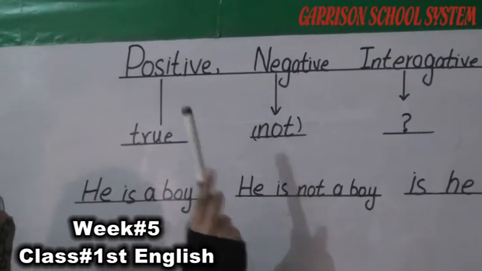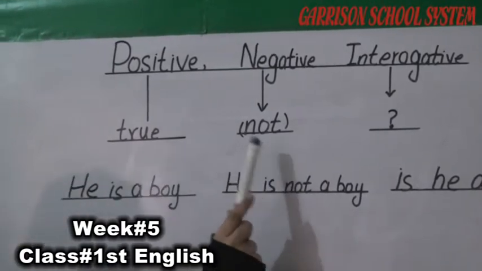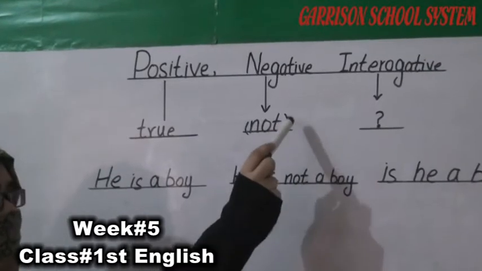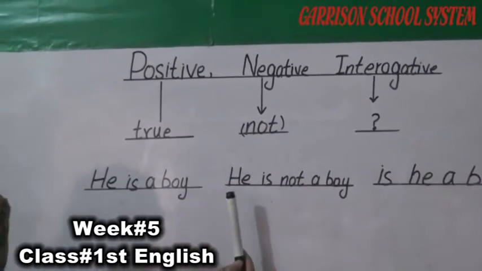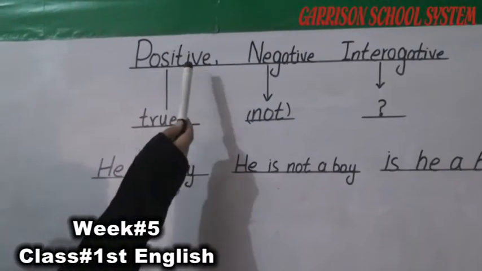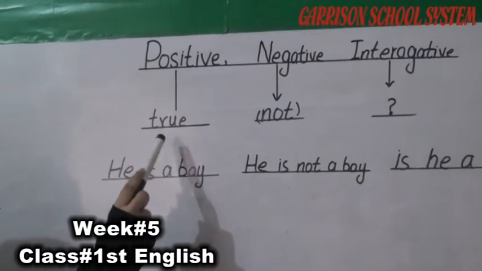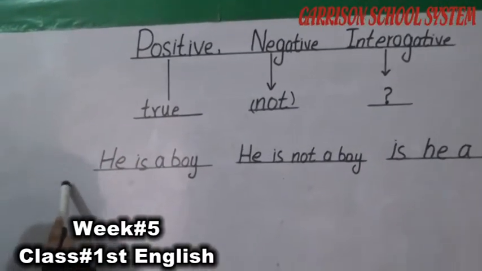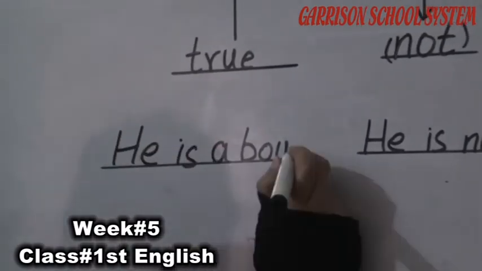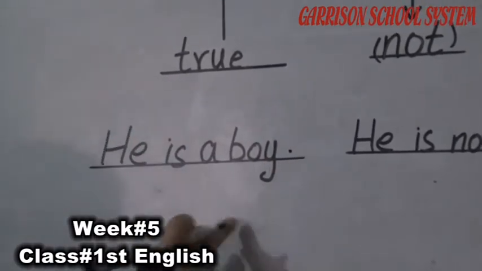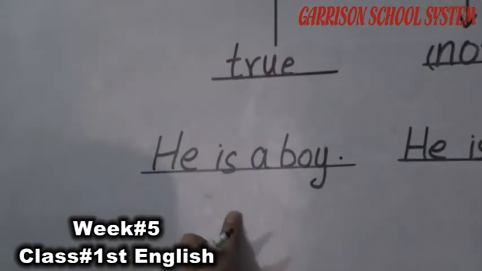Negative sentences are those sentences in which the word not is used. Means that नेगेटिव सेंटेंसेस उन सेंटेंसेस को कहा जाता है जिसमें not का वर्ड यूज होता है. For example, if we talk about the positive sentence, it tells us something is true. For example, he is a boy. Is that a complete sentence? He is a boy. ये true statement है, इसलिए इसकी आइडेंटिफिकेशन होगी कि ये पॉजिटिव सेंटेंस है.